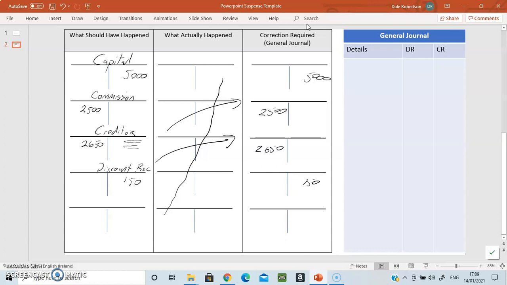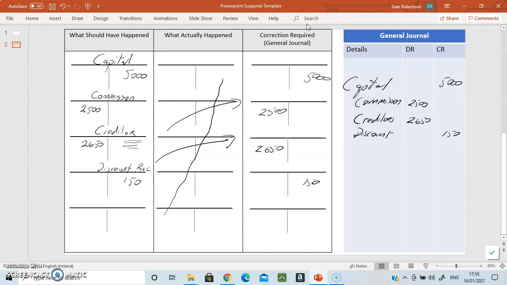But we do need to record it in our general journal. So we're going to go in here and we're going to write capital, and that's a credit of 5,000. And we're going to write commission 2,500, and we're going to write creditors 2,650, and we're going to write discount, and that's 150 on that side. And there is no requirement for suspense because these two columns balance. It is just the correction.